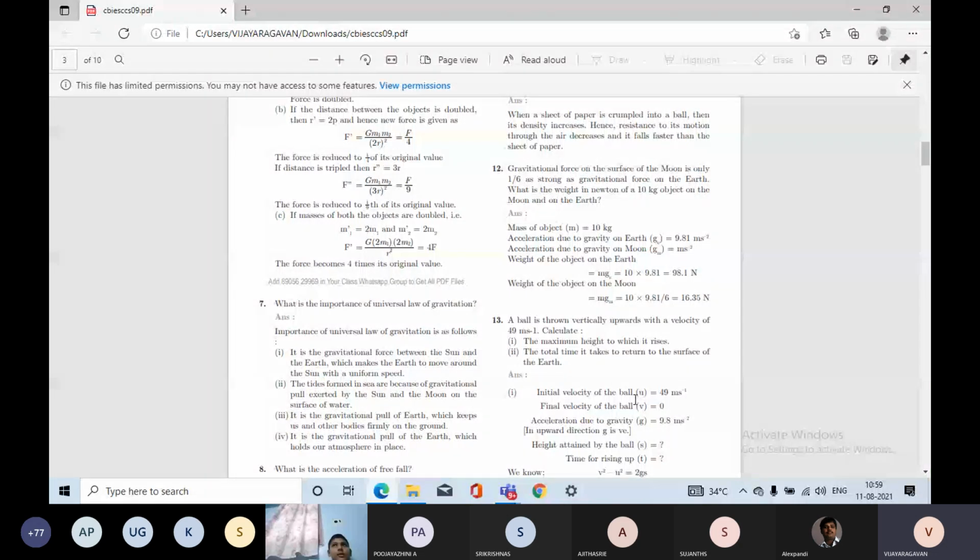Whenever a question like this is given to you, you want to compare the gravity of the earth and the gravity of the moon. The gravity of the earth is always 9.81 m/s². If the mass is given, you can calculate mass into gravity. The mass is given as 10 kg and gravity is 9.81, so we get 98.1 newtons. In the case of the moon, we divide 9.81 by 6 and multiply by the mass, because the g value on the moon is 1/6 of the g value of the earth.